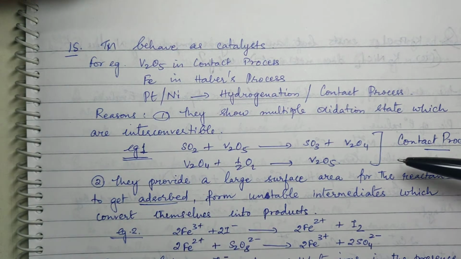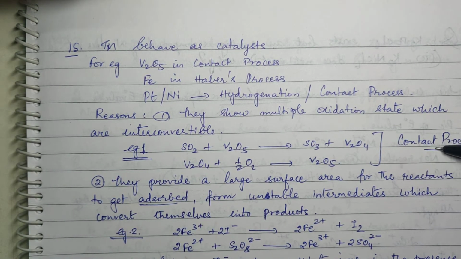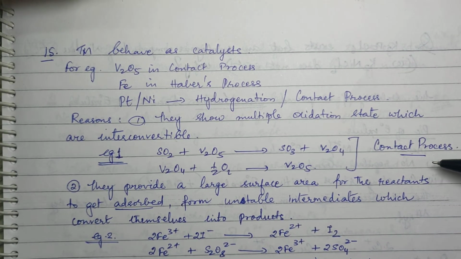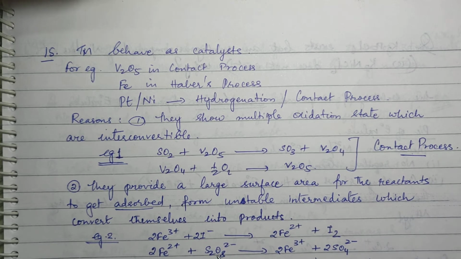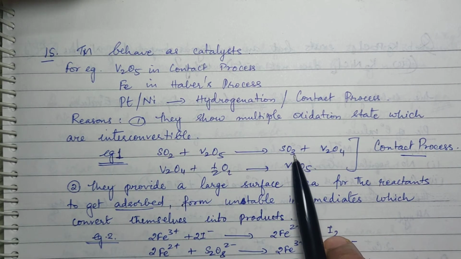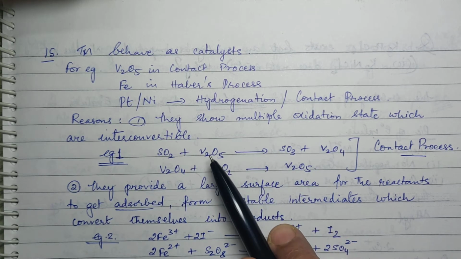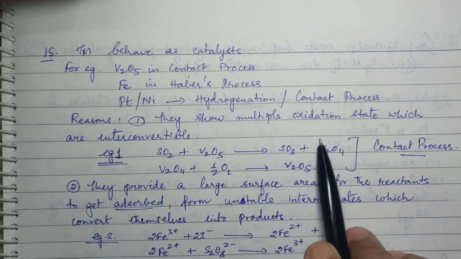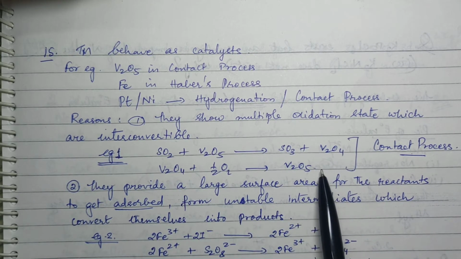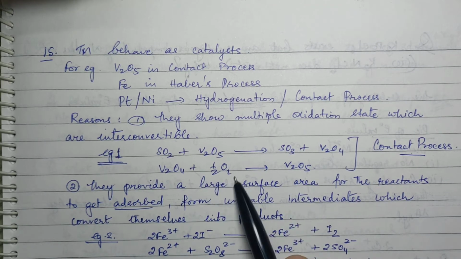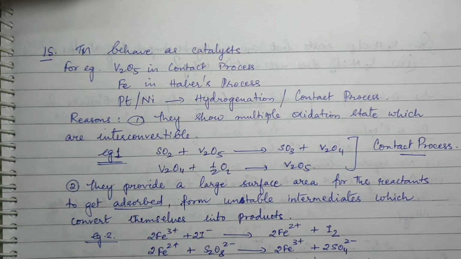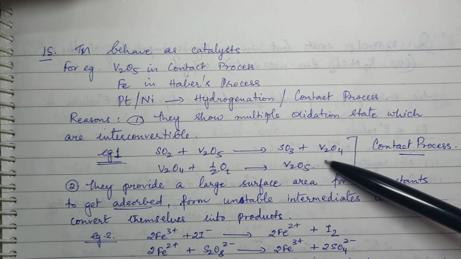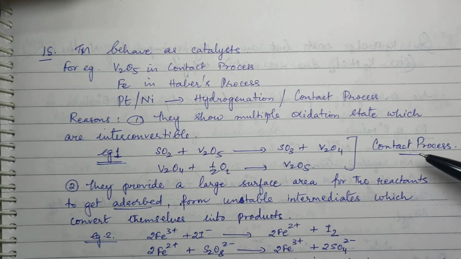Now you have studied the manufacture of sulfuric acid by the contact process, right? Now in this, vanadium pentoxide is used as a catalyst where SO2 is converted into SO3. Now this vanadium can show both +5 oxidation state as well as +4 oxidation state, and this +4 oxidation state will get converted to +5 in the presence of excess oxygen which is coming along with SO2 in the catalytic chamber. So because of this property, it is used in the contact process.